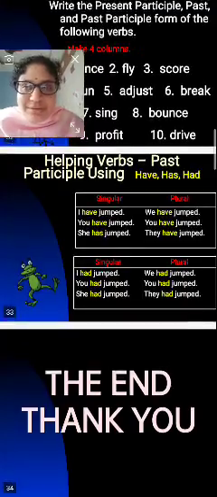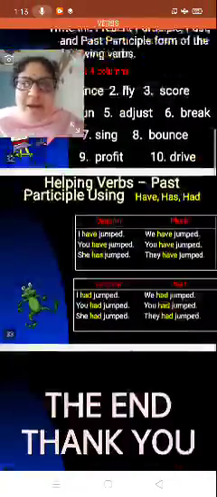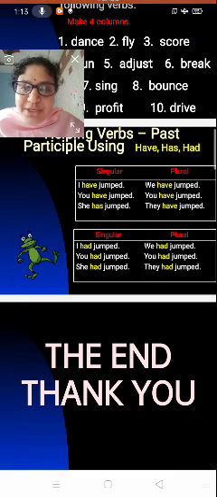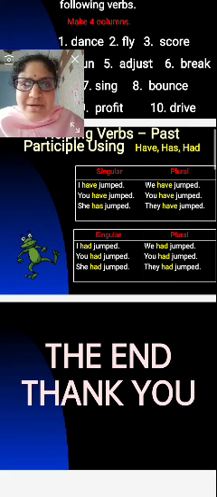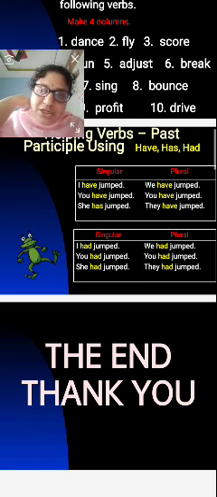So this is the helping verbs now. I think you have understood. Taking the help of the helping verbs, we can make sentences completely and perfectly. The helping verbs take the help of the tenses: past tense, present tense and future tense.